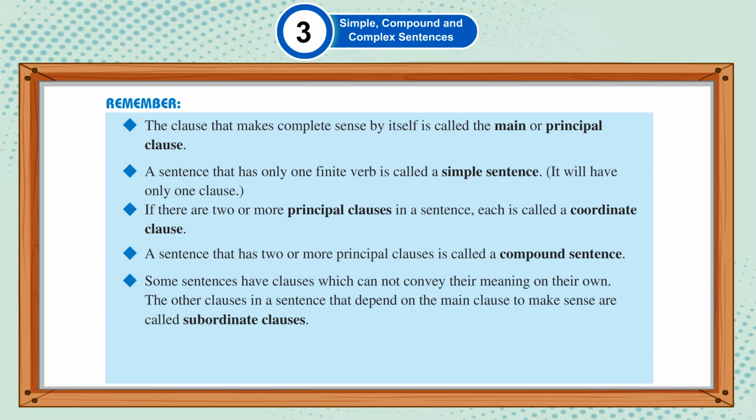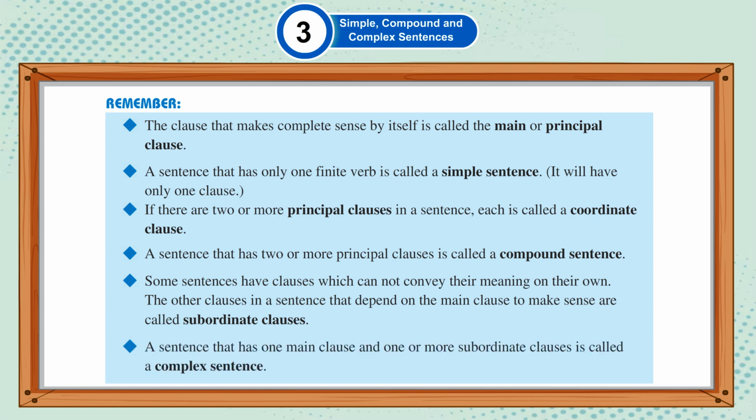Some sentences have clauses which cannot convey their meaning on their own. The other clauses in a sentence that depend on the main clause to make sense are called subordinate clauses. A sentence that has one main clause and one or more subordinate clauses is called a complex sentence.